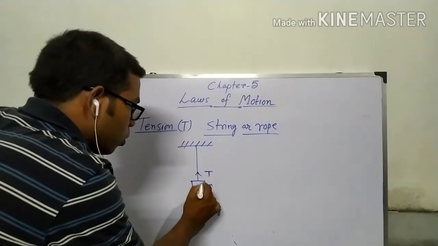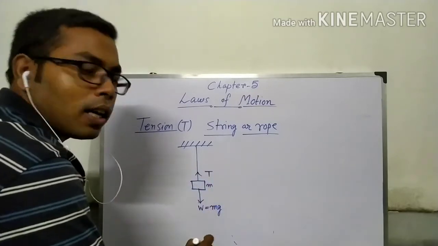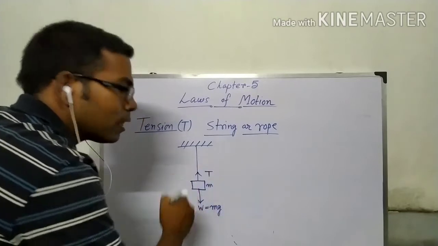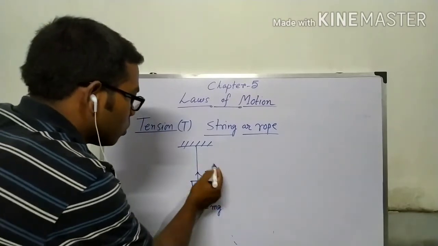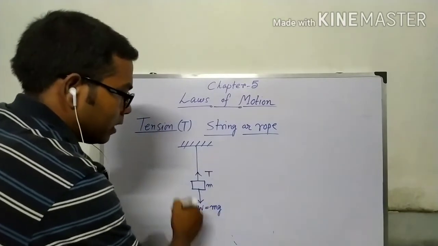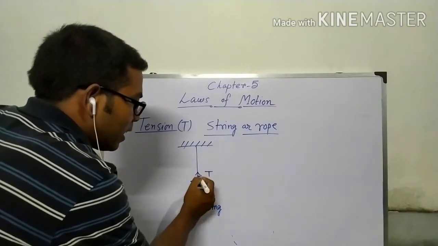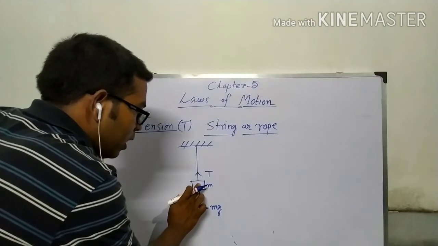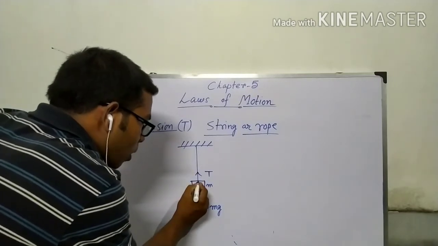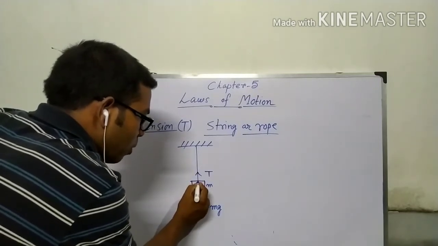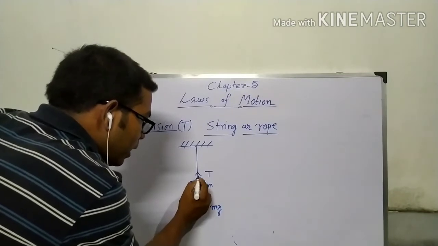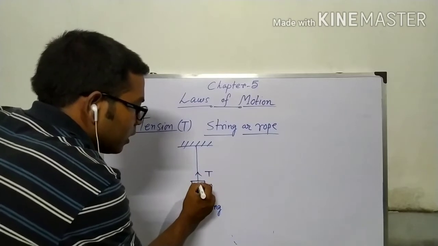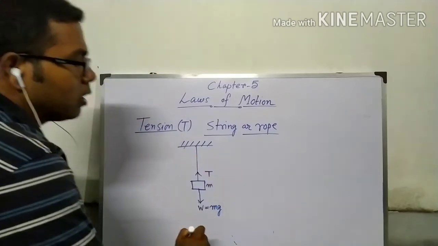So the force acting upward, which is balancing the weight, that force is called tension. So in this case, this is the tension. What is the direction of tension? Just from the body, we are finding the tension at this point. So from the body, its direction is away from that point.